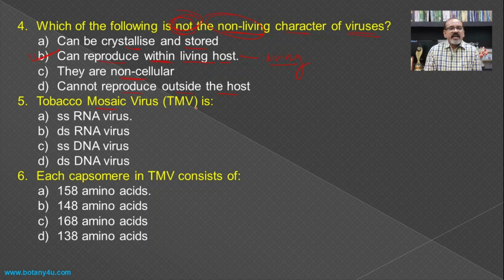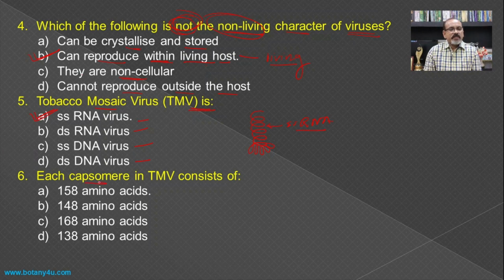The tobacco mosaic virus is either a single-stranded RNA virus, double-stranded RNA virus, single-stranded DNA virus, or double-stranded DNA virus. If you see the structure of the tobacco mosaic virus, you will find a coiled structure of the RNA molecule, around which there are many capsomeres made up of proteins. The RNA present in the tobacco mosaic virus is single-stranded RNA, and hence the answer is A.